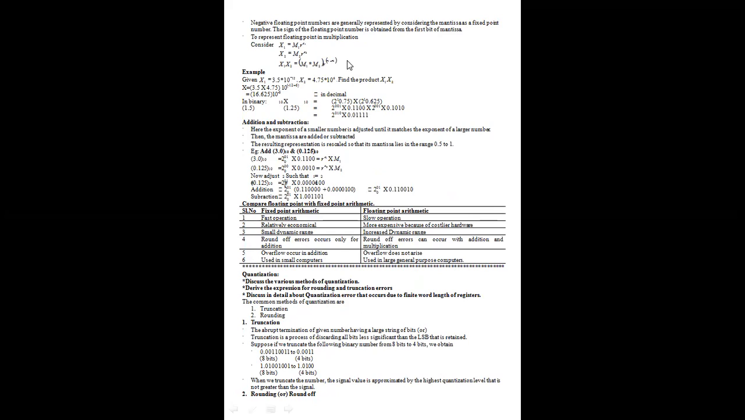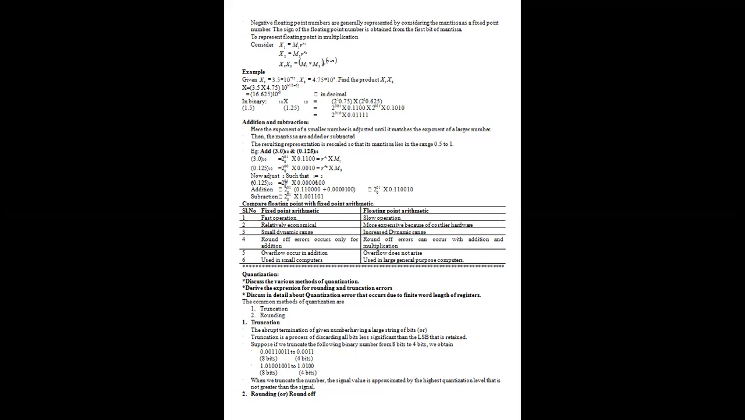To represent floating point multiplication, we use M1 into R to the power of E1 and M2 into R to the power of E2. So the product is M1 into M2 into R to the power of E1 plus E2. Whereas in the case of addition and subtraction, the exponent of the smaller number is adjusted until it matches the exponent of the larger number. Then the mantissas are added or subtracted. The resulting representation is rescaled so that its mantissa lies in the range of 0.5 to 1.